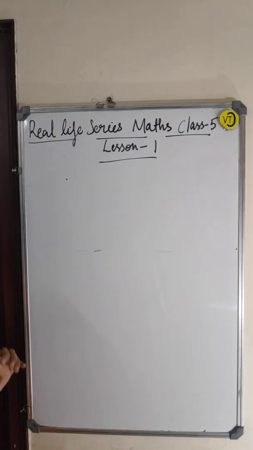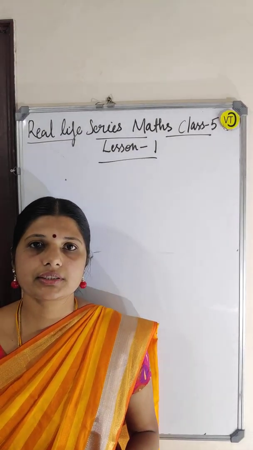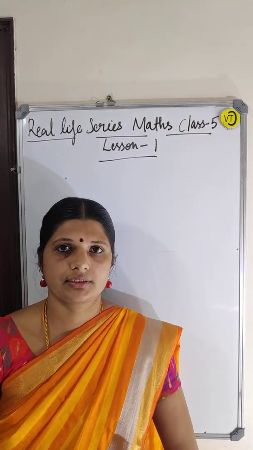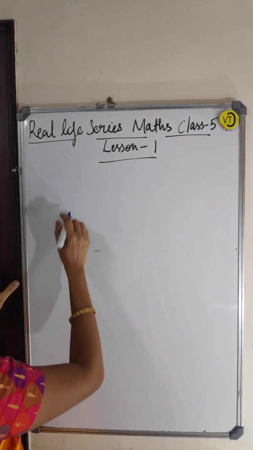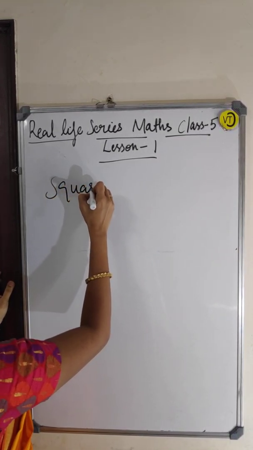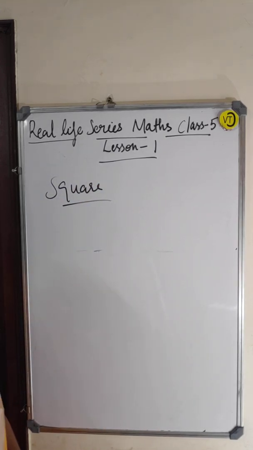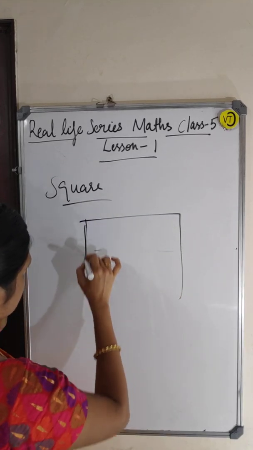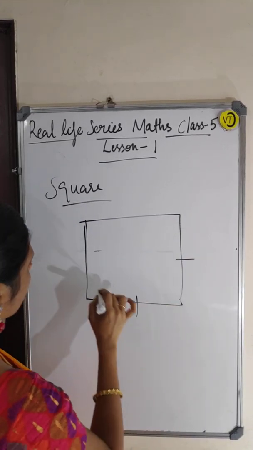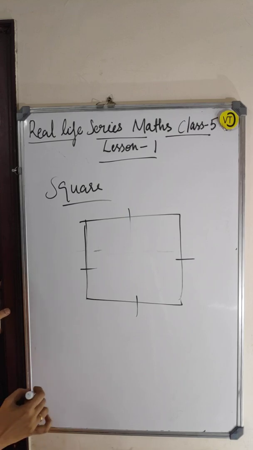Then next, the last concept is squares and rectangles. Okay, here the square will be what? What is a square? What is meant by square? This is a square which has all sides equal, right?